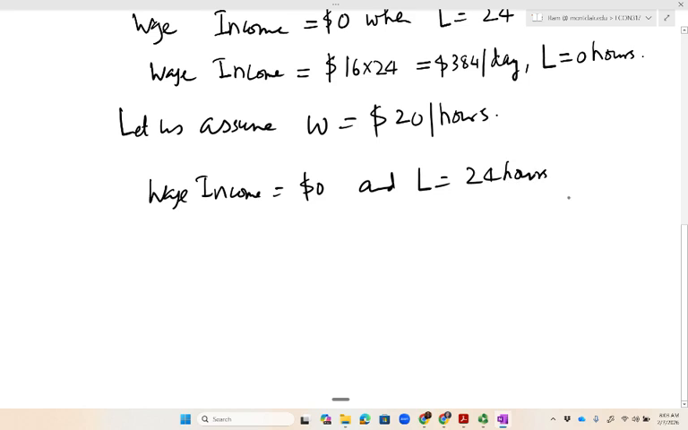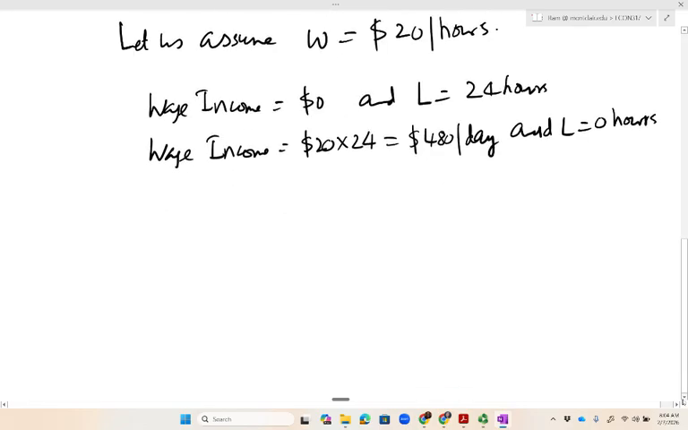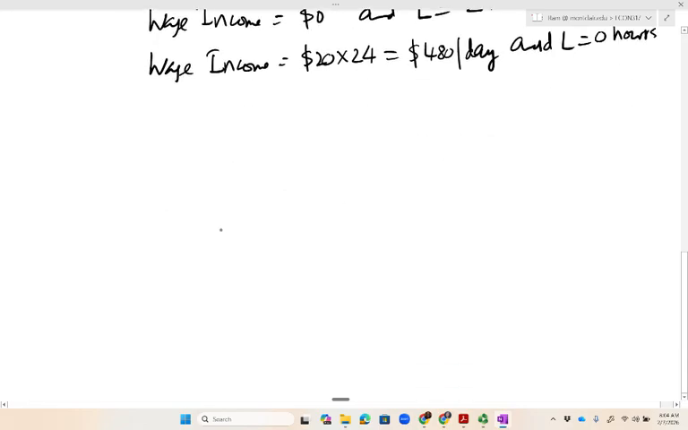remains attainable even in this case, because a consumer can decide to not work at all, so has all 24 hours as leisure and is able to earn $0. On the other extreme, wage income of $20 per hour times 24, that's $480 per day, and leisure hour is 0, is also attainable. And so now we have the two extremes. This will give us idea of how to draw the budget set.